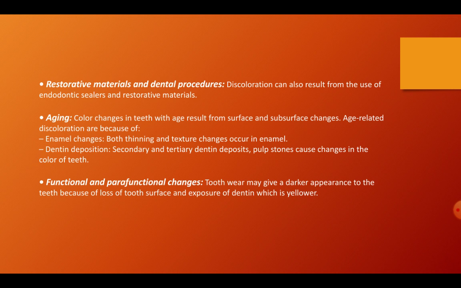The aging process. In aging process, what happens? The color changes in teeth result from surface and subsurface changes. Here, the age-related discoloration is because of number 1, enamel changes, where both thinning and texture changes occur in the enamel, and dentine deposition, where secondary and tertiary dentine deposits, pulp stones, etc. cause changes in the color of the teeth. Coming to functional and parafunctional changes, for example, tooth wear. This will give a darker appearance to the teeth because of loss of tooth surface and exposure of dentine, which is yellower.